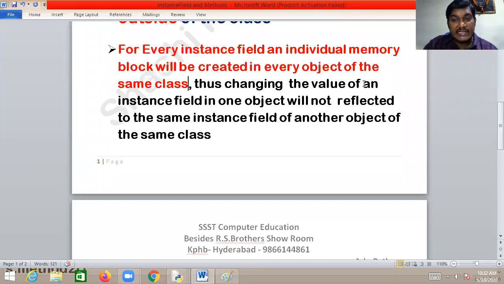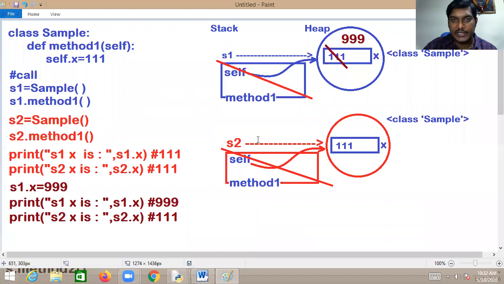Thus, changing the value of an instance field in one object will not reflect it to the same instance field of another object of the same class. This is the explanation for that point.